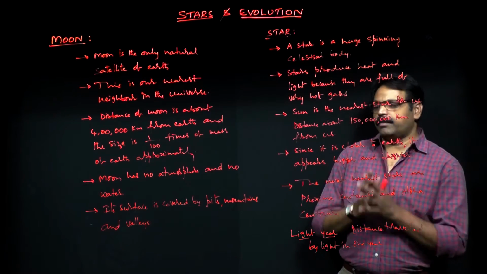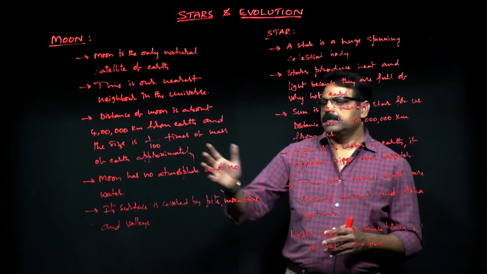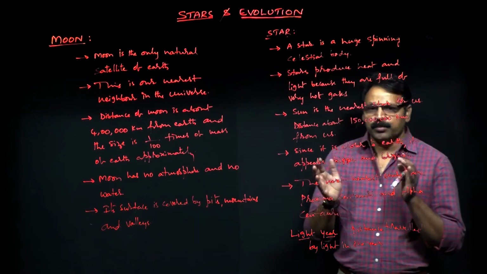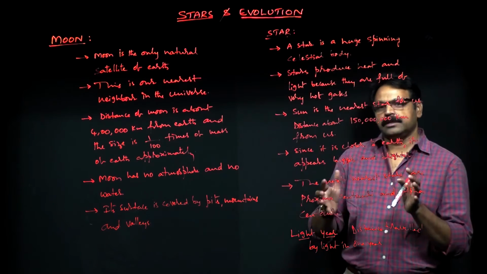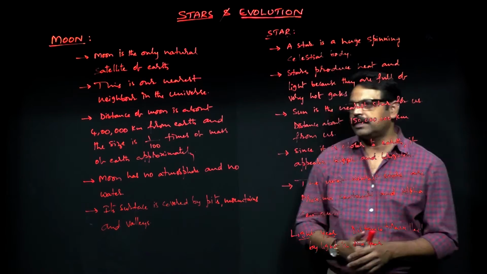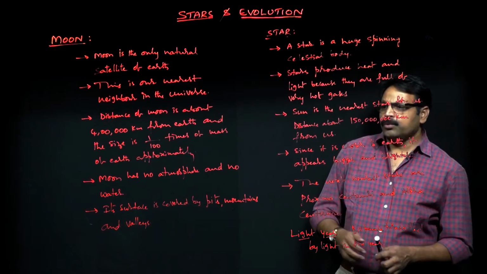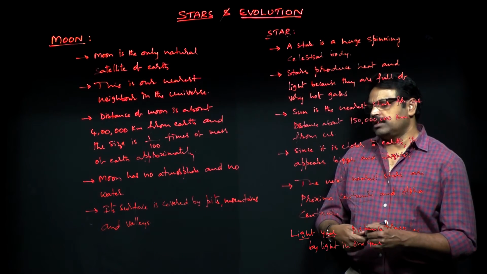And coming to the mass, mass is 1 by 100 times. That means moon is smaller than the Earth by 100 times. That is, Earth is approximately 100 times bigger than the moon. So moon is revolving round the Earth.